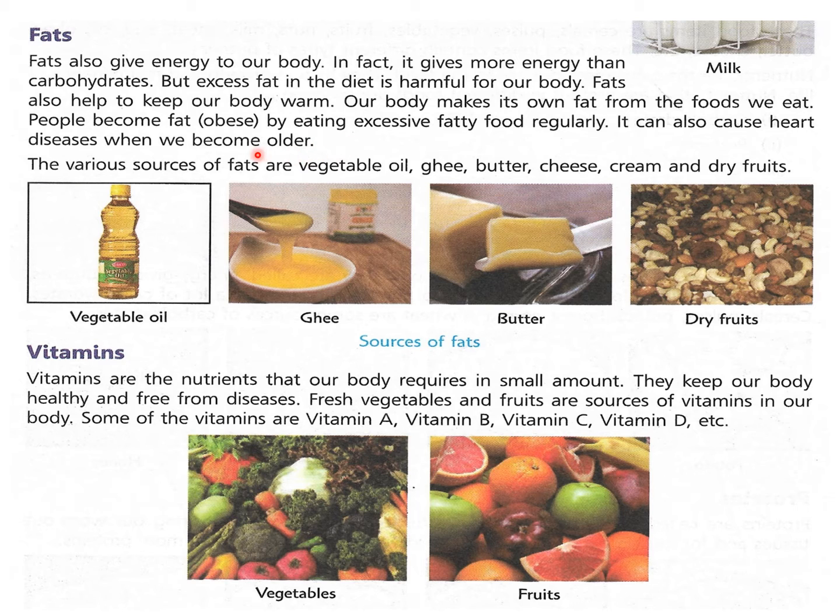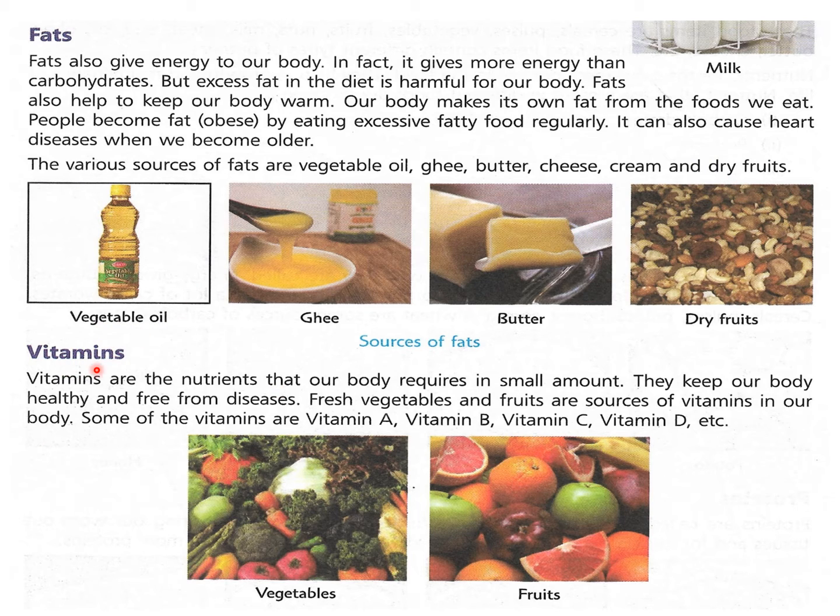Children run a lot, they do a lot of exercise by running and playing, so they need fat also in their diet. So they need butter and ghee. They should also eat these things. The various sources of fats are vegetable oil, ghee, butter, cheese, cream, and dry fruits. So these are the important sources of fats.